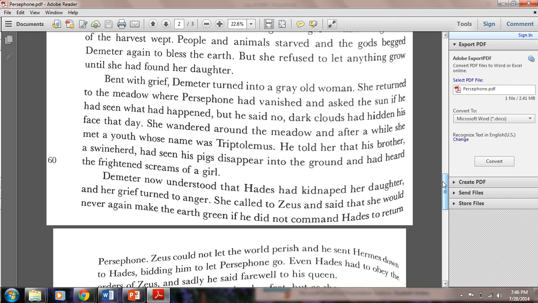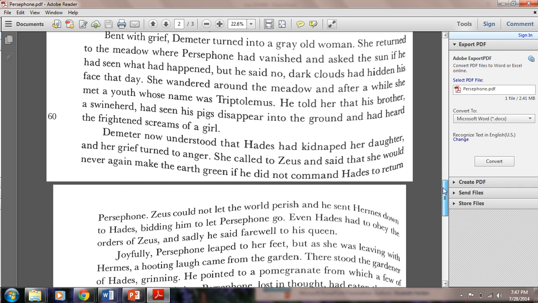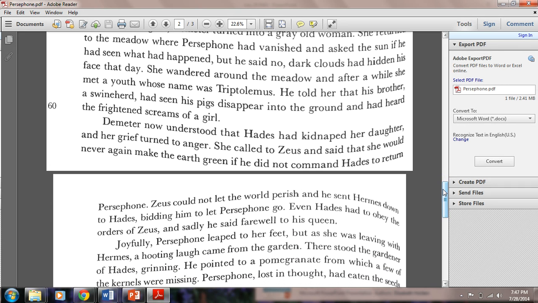Bent with grief, Demeter turned into a gray old woman. She returned to the meadow where Persephone had vanished and asked the sun if he had seen what had happened. But he said no. Dark clouds had hidden his face that day. She wandered around the meadow, and after a while she met a youth whose name was Triptolemus. He told her that his brother, a swineherd, had seen his pigs disappear into the ground and had heard the frightened screams of a girl. Demeter now understood that Hades had kidnapped her daughter, and her grief turned to anger.